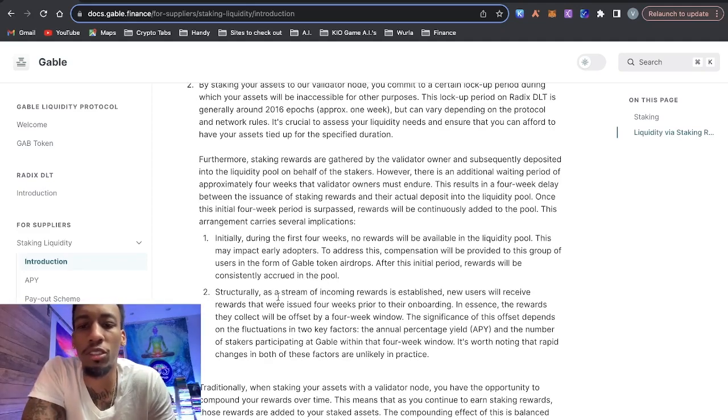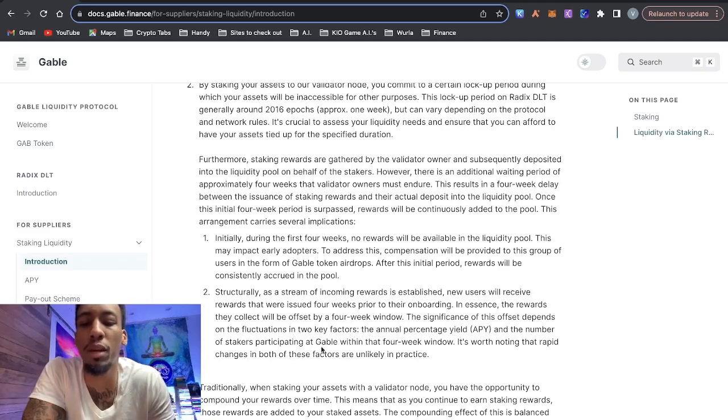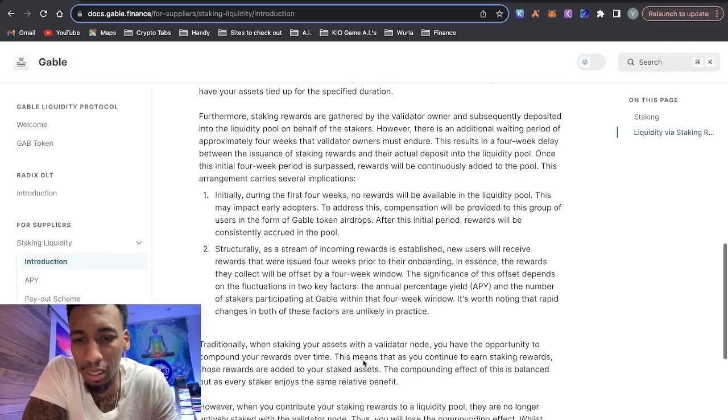Two, structurally, as a stream of income rewards is established, new users will receive rewards that were issued 4 weeks prior to their onboarding. In essence, the rewards they collect will be offset by a 4-week window. The significance of this offset depends on the fluctuations in two key factors. One, the APY, and the number of stakers participating at Gable within that 4-week window. It's worth noting that rapid changes in both of these factors are unlikely in practice.